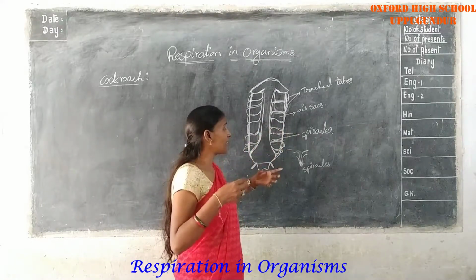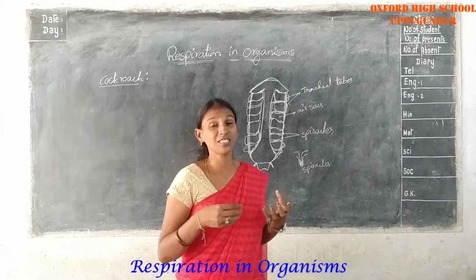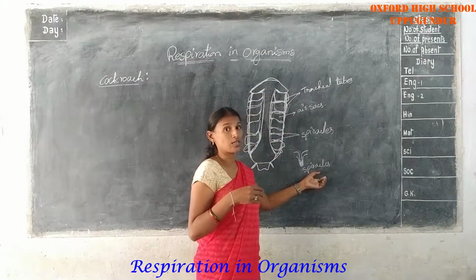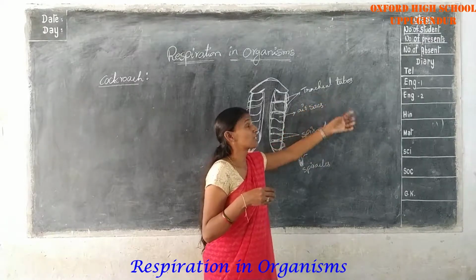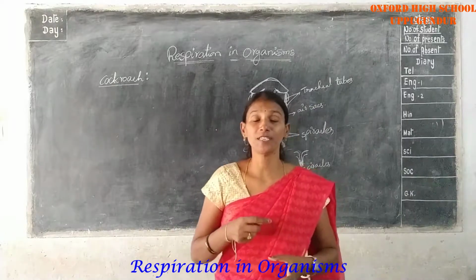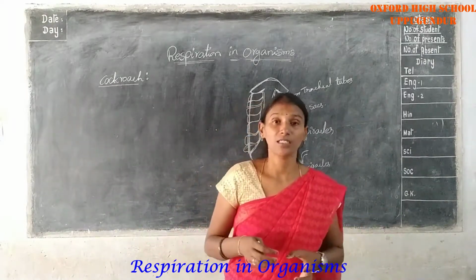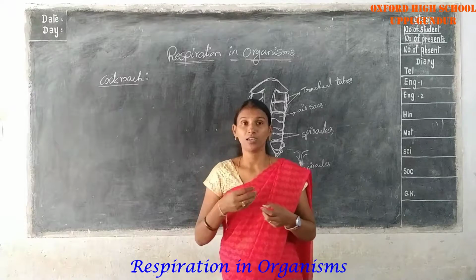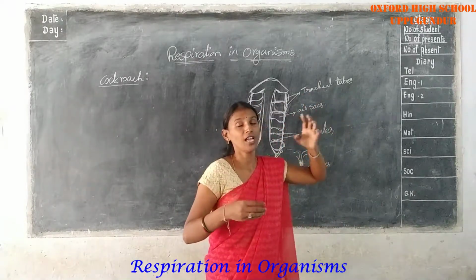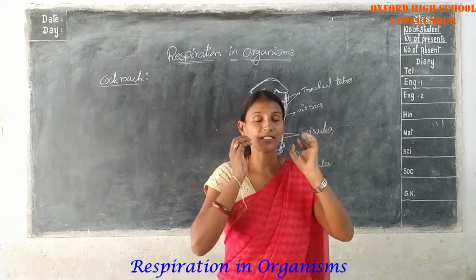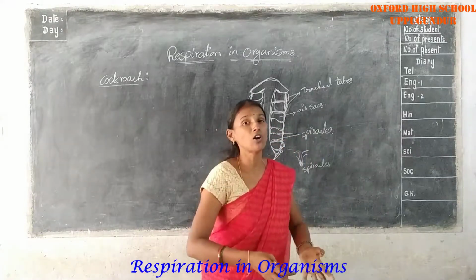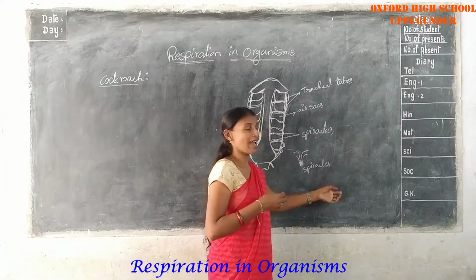So the main roles in breathing are played by the spiracles and the tracheal tubes. The tracheal tube carries the oxygen to the remaining organs. Again the air comes outside, and where is it released? Through the spiracles only.